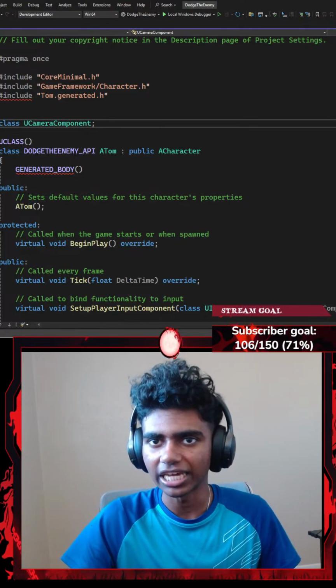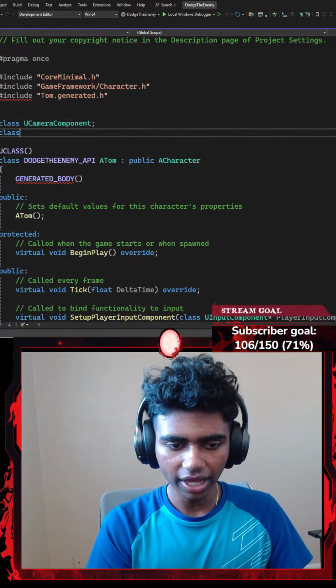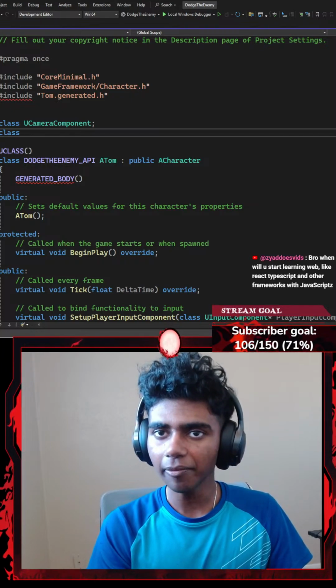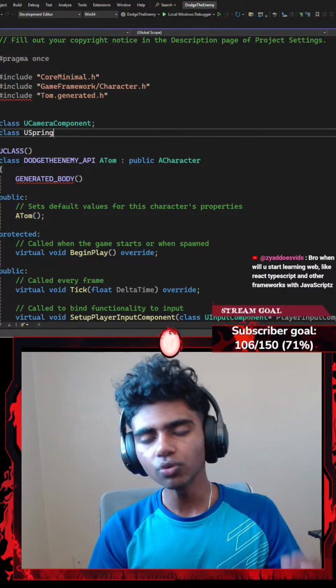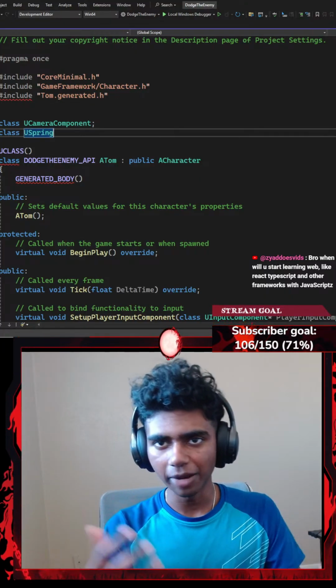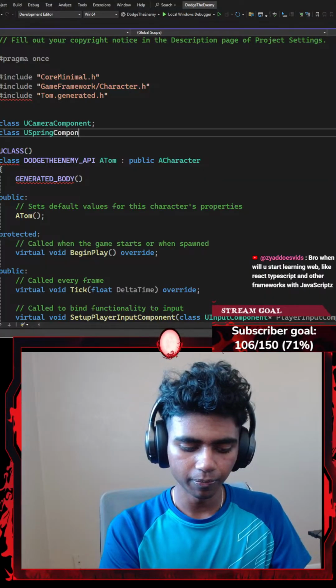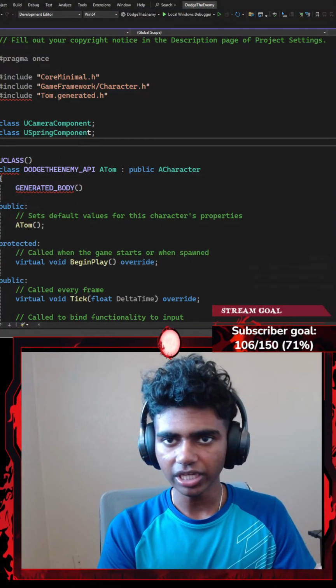The header file is supposed to be light. Okay, and then I'm going to go ahead and create another class. This time, I'm going to go with something like a use spring arm component because I do want my camera to be attached to a spring arm type stuff. Let's go with spring arm component. There we go, ending with a semicolon.